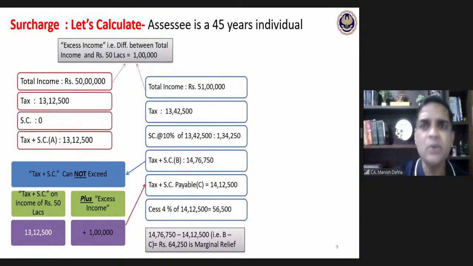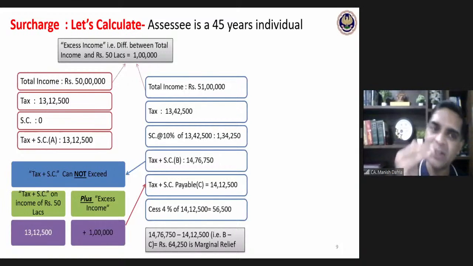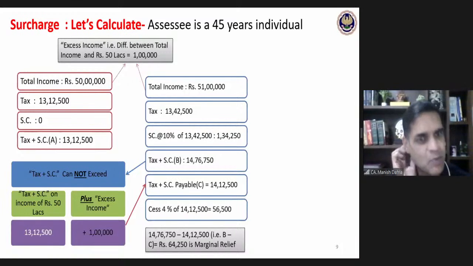So this is how this whole marginal relief calculation is to be done. The idea which needs to be kept in mind is that the tax plus surcharge payable cannot be more than that particular limit. What is that particular limit? In this case, tax payable at 50 lakhs plus excess income.